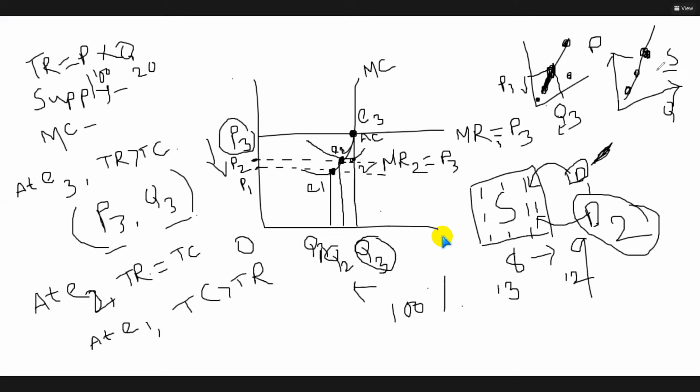But there is a question also. For this supply curve, we have taken three different situations: abnormal profit, no loss, loss. So do you have a doubt that the farm is incurring loss but continues its business? No, sir.